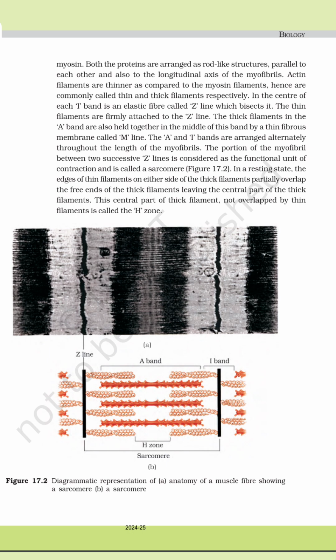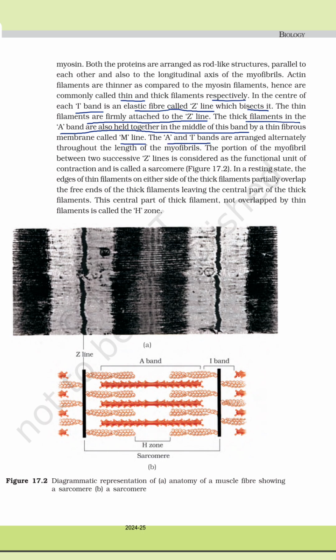Both the proteins, actin and myosin, are arranged as rod-like structures parallel to each other and also to the longitudinal axis of the myofibrils. Actin filaments are thinner as compared to the myosin filaments, hence are commonly called thin and thick filaments respectively. In the center of each I band is an elastic fiber called the Z line which bisects it. The thin filaments are firmly attached to the Z line. The thick filaments in the A band are also held together in the middle of this band by a thin fibrous membrane called the M line.